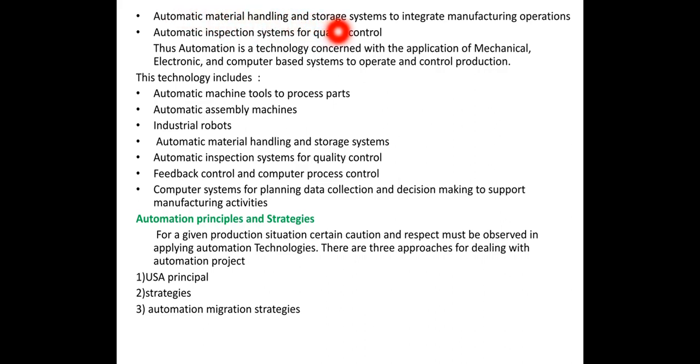Automatic material handling and storage systems, automatic inspection systems for quality control. This technology includes automatic machine tools to process the parts, automatic assembly machines, industrial robots, automatic material handling and storage systems, automatic inspection systems for quality control, and feedback control. Feedback control comes under the closed loop system. Already we have studied two types of systems, open loop system and closed loop system.